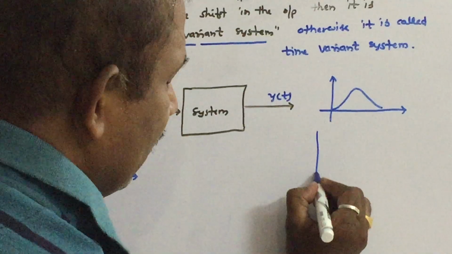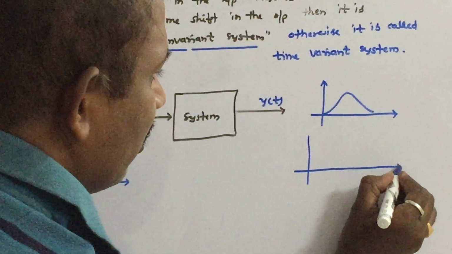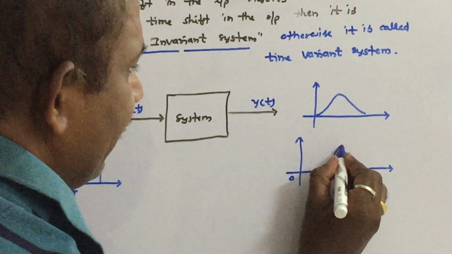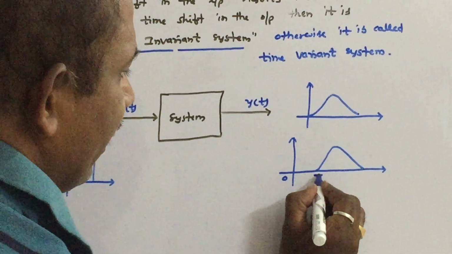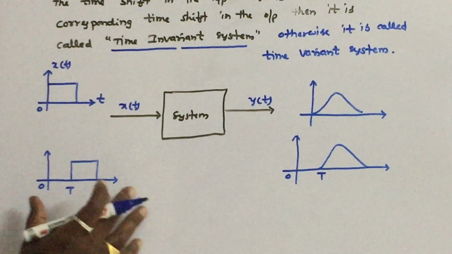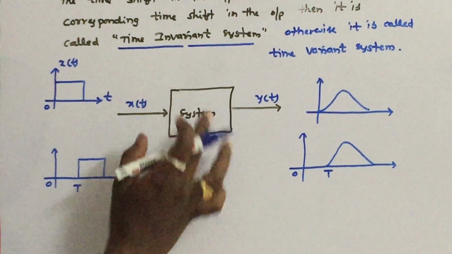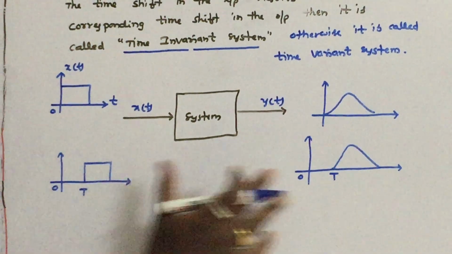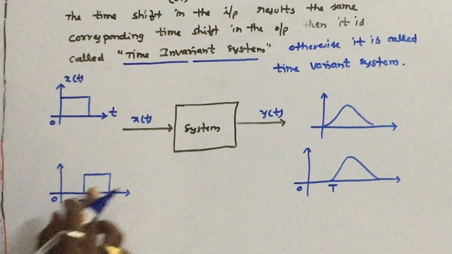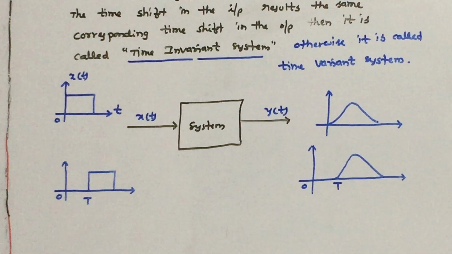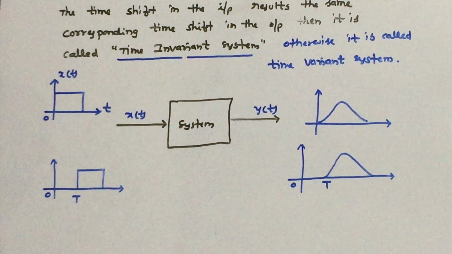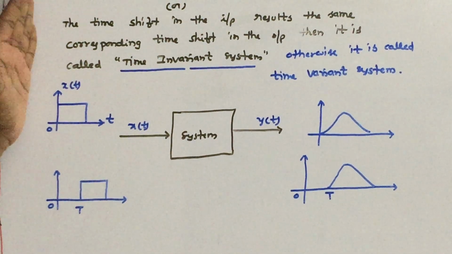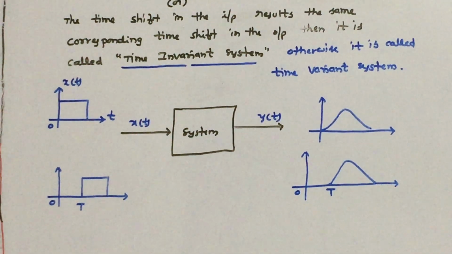You should expect the same kind of response after time t. If this condition is satisfied, the system is said to be time invariant. That means the behavior of the system is independent of the time at which the input is applied. In the coming session we will discuss problems on time invariant and variant systems.